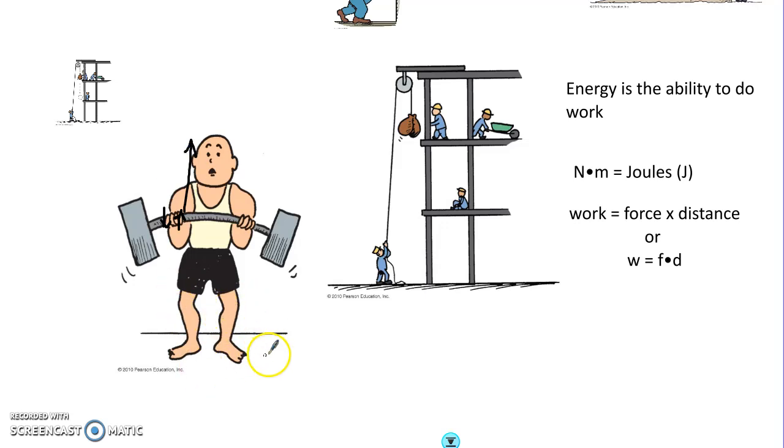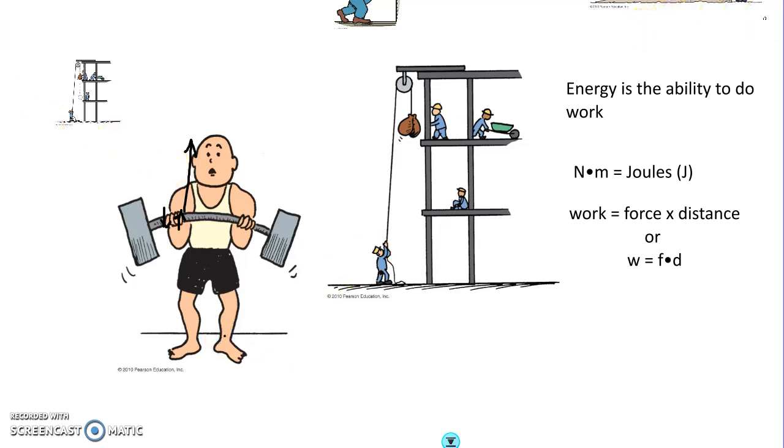Now, he's walking around, so his feet are applying a force to the ground, and it is moving his body and the weight in the direction of the force. So you could argue that his feet are doing work. But his arms, even though they're getting tired holding this stupid weight up, are not doing work because the weight is not moving in the direction of the force that is being applied.